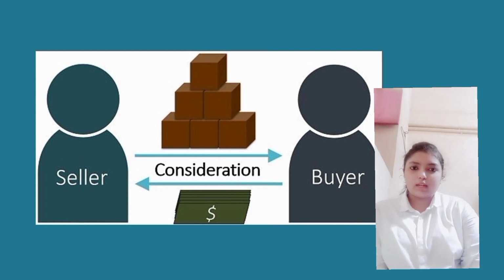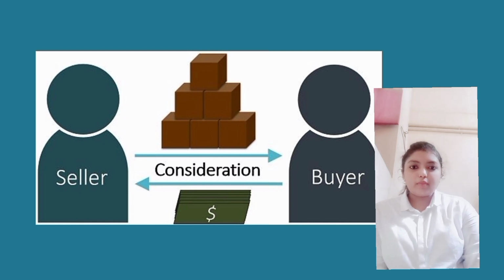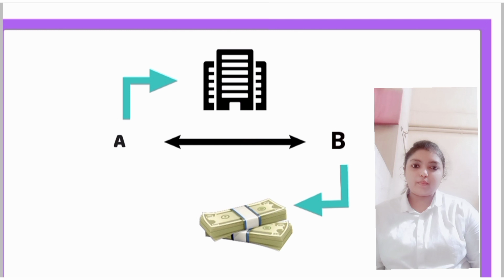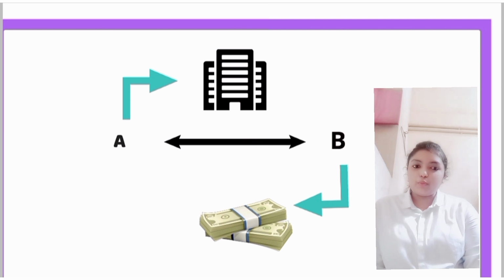In simple terms, let us understand what consideration is. Consideration is a deal between a promisor and a promisee, agreeing upon certain terms and conditions, in exchange for doing an act or abstaining from an act, or either of these. Consideration is essential in a contract. Without consideration, there is no contract and it is said to be void.